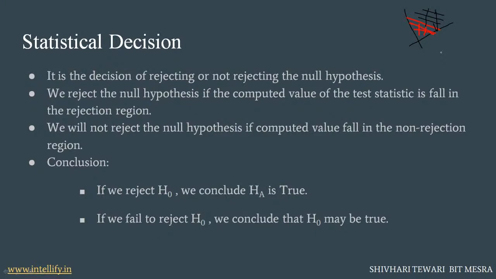So what is the conclusion of a statistical decision? Basically, if we reject our null hypothesis, we should conclude that the alternative hypothesis is true. If we fail to reject our null hypothesis, we should conclude that maybe our null hypothesis is true, because we are not going to use the word accepted, since it leads to a type 2 error.